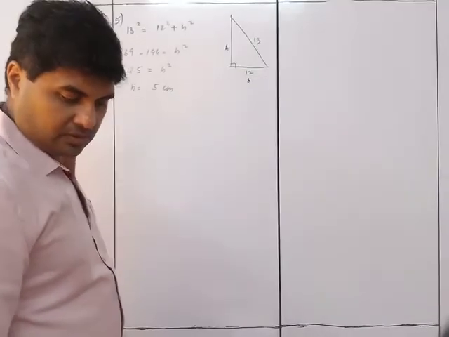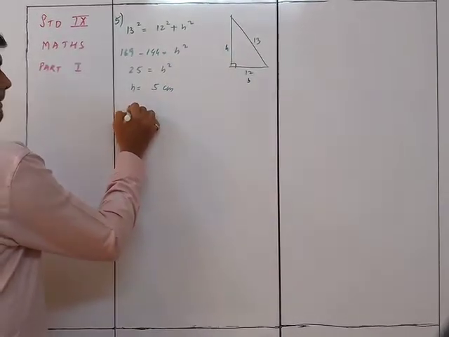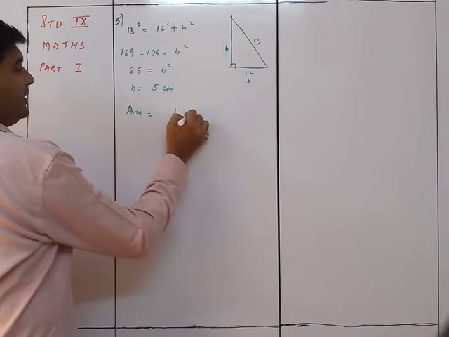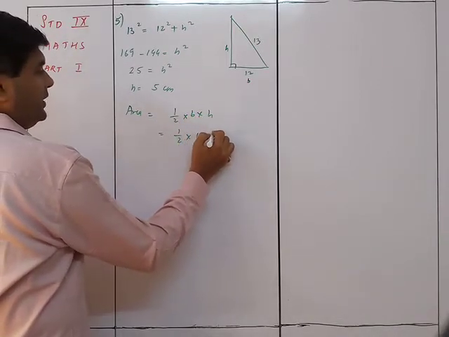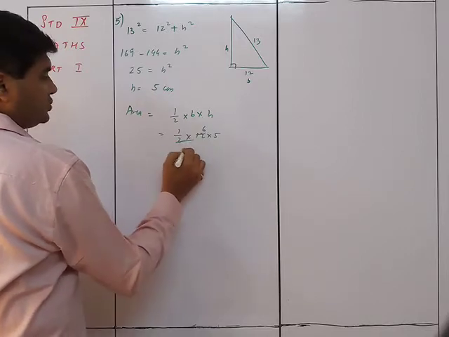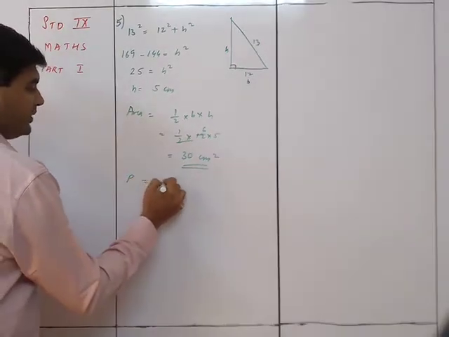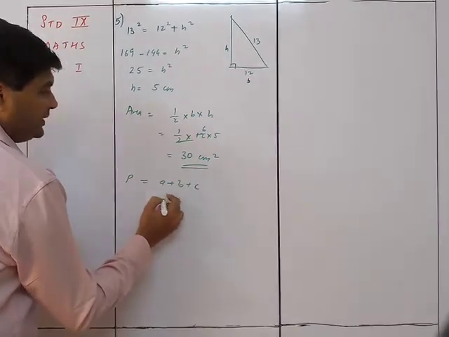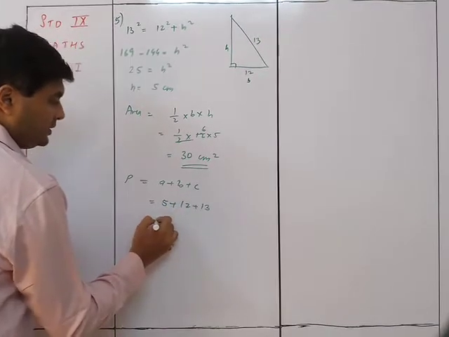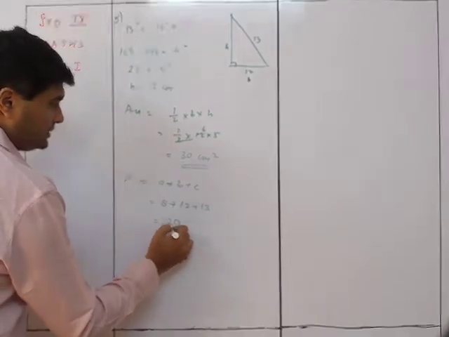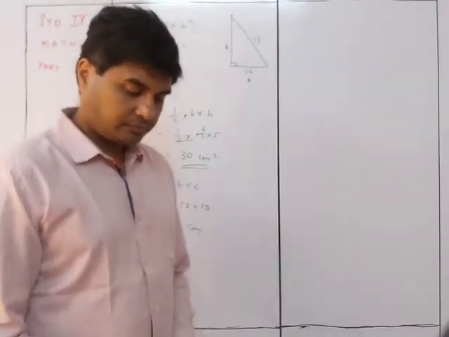Clear? So we need to find out the area and the perimeter now. So area is half into base into height, half into 12 into 5, that's 6 times 5, so 30 centimeter square. Perimeter is equal to A plus B plus C. That is 5 plus 12 plus 13, that's 30 centimeters. Easy? Right.